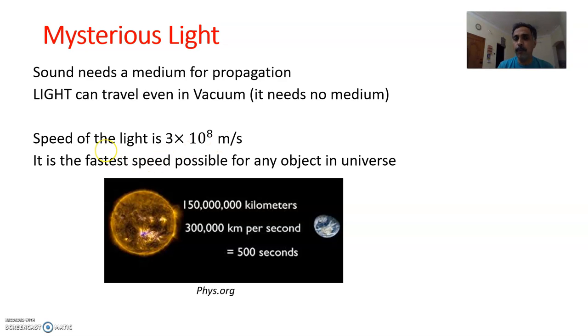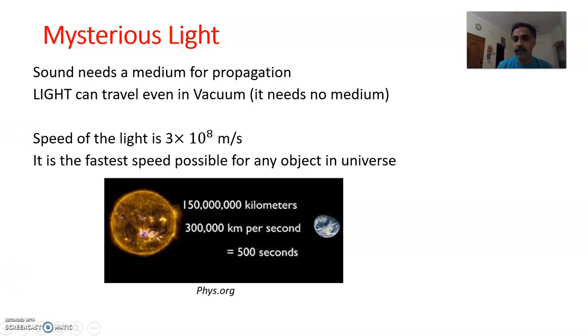So it is the fastest possible speed for any object in the universe. In the universe, no object can travel faster than light. This is Einstein's statement. So this is the ultimate speed. For example, the distance between the earth and the sun is 150 million kilometers. 150 million means you put 15 and then 7 zeros next to it. 15 followed by 7 zeros. Kilometers. 150 million kilometers.